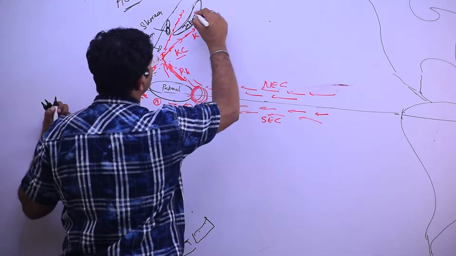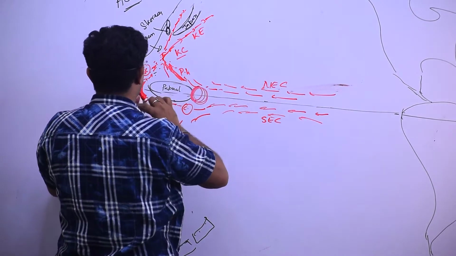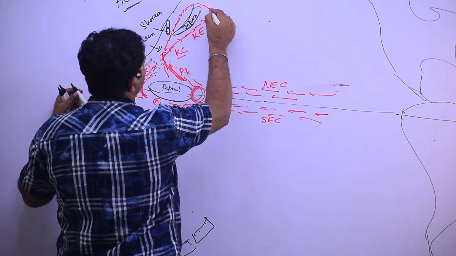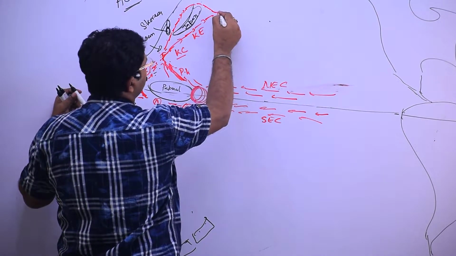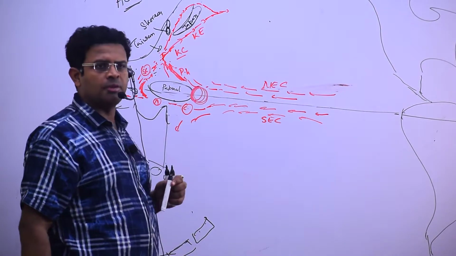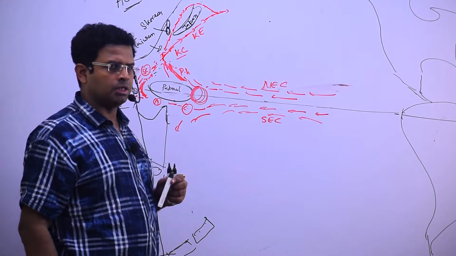Understood? And this Tsushima current further moves through the Tsugaru strait, and from there it meets with the Kuroshio extension.